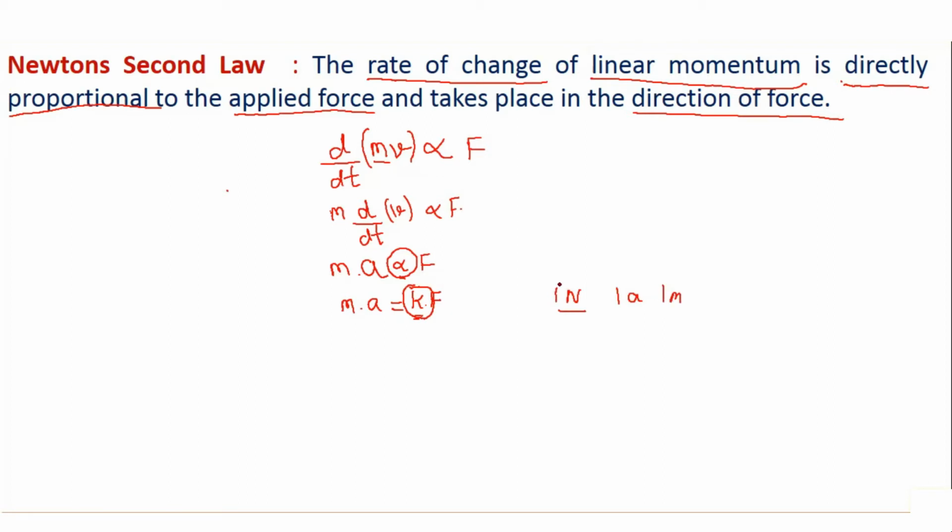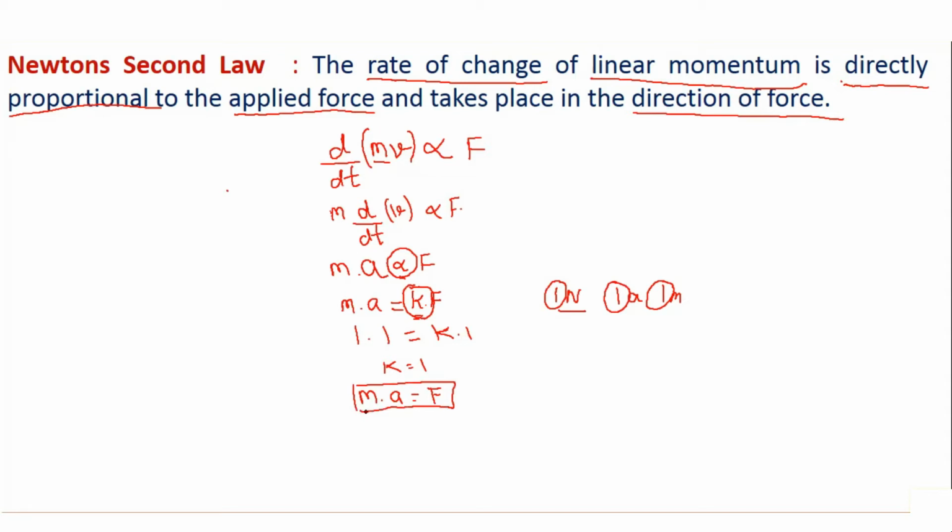So substituting 1 in place of force, 1 in place of acceleration and 1 in place of mass, I will get 1 multiplied by 1 is equal to k multiplied by 1. Solving it, I will get k is equal to 1, and finally I will get m multiplied by a is equal to F, because k is equal to 1.